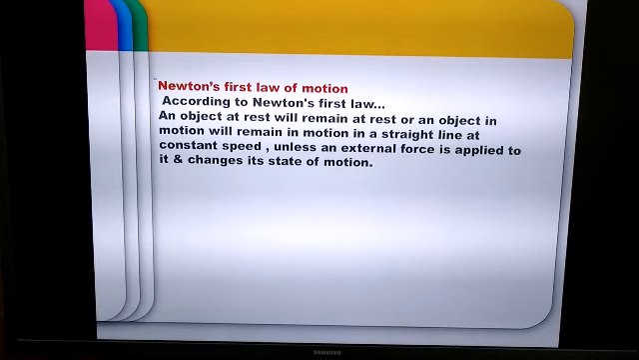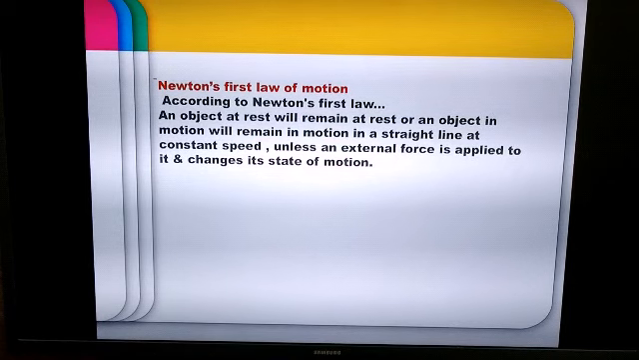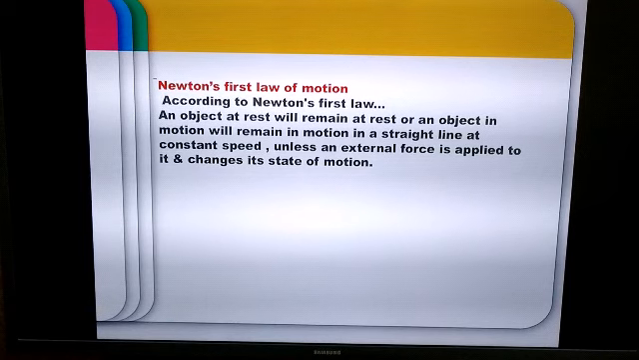According to Isaac Newton, an object at rest remains at rest unless we apply an external unbalanced force on it. Similarly, an object in motion continues to move with the same speed and in the same direction unless we apply an external unbalanced force on it. Let's try to understand the meaning of this law.